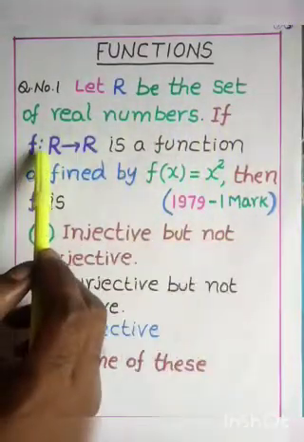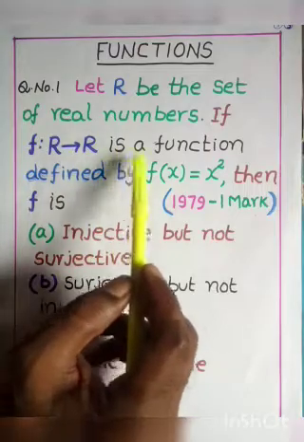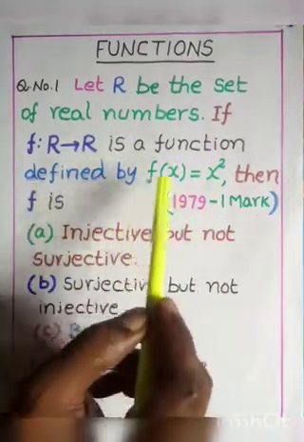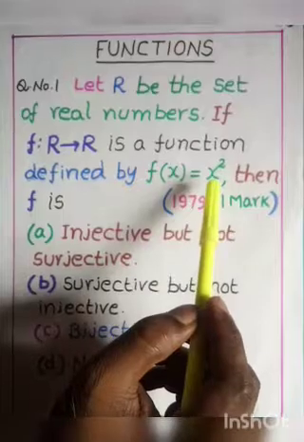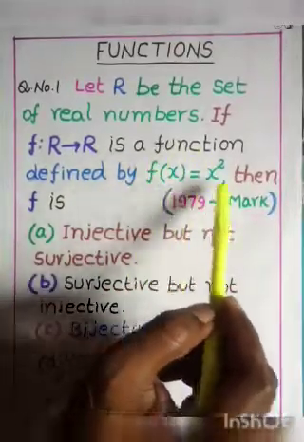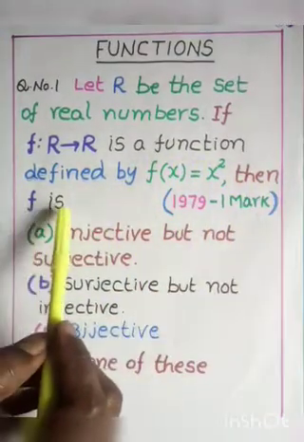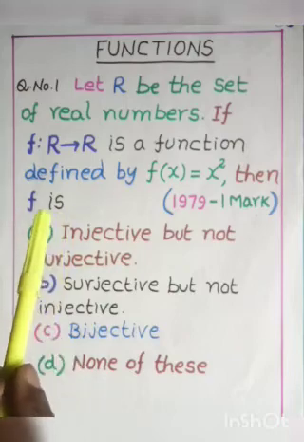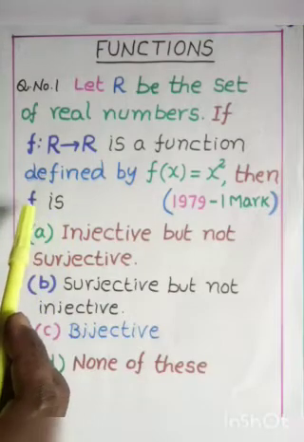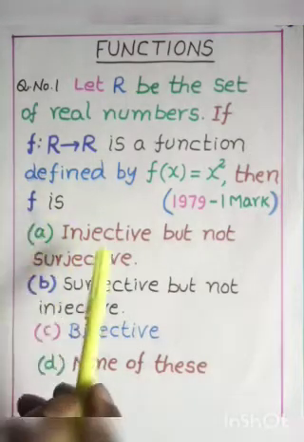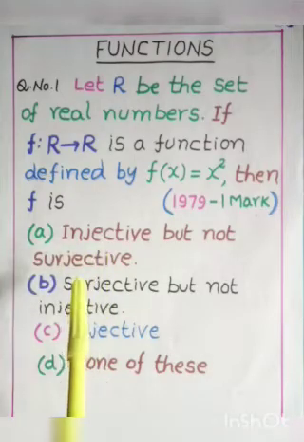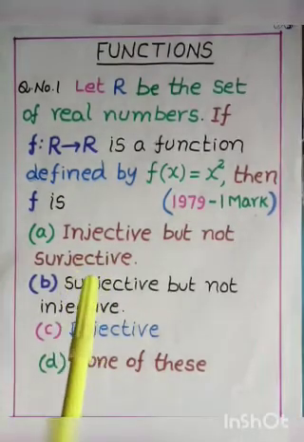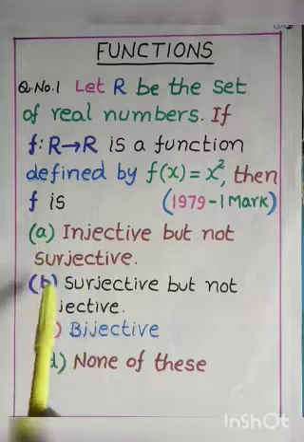If f is a mapping from R to R, a function defined by f of x is equal to x square, then what is the nature of the function, whether it is an injective, onto, or bijective function? See, these are the options.